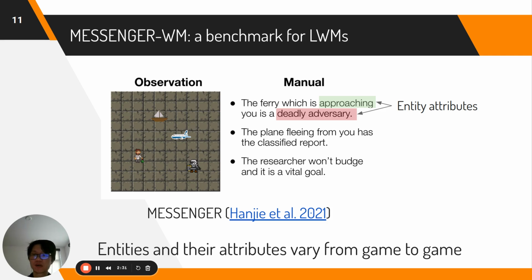We design a benchmark for language-guided world models based on the game of Messenger. This game features a player interacting with multiple entities, each with a different set of attributes described by a set of language descriptions. The entities and their attributes vary from game to game, requiring a model that understands the language descriptions to accurately simulate a game.